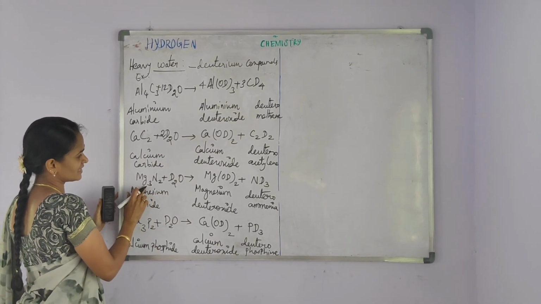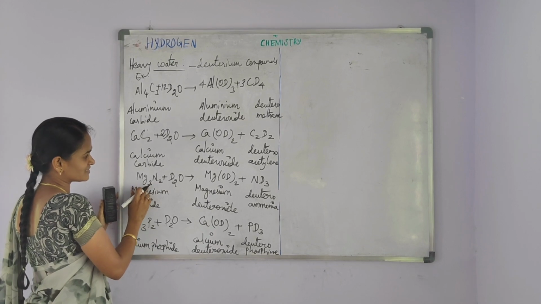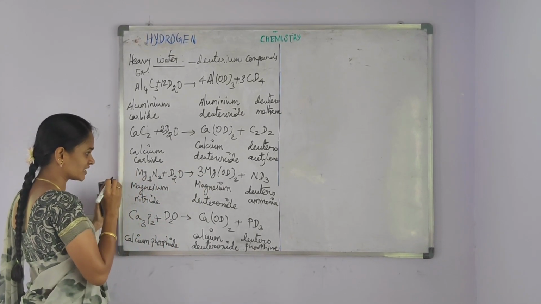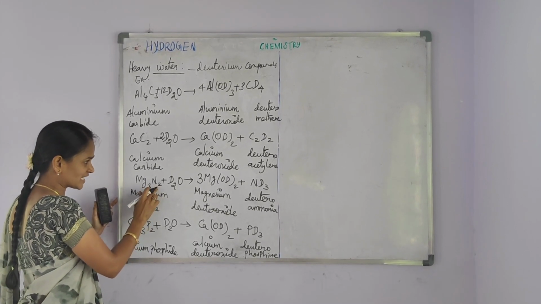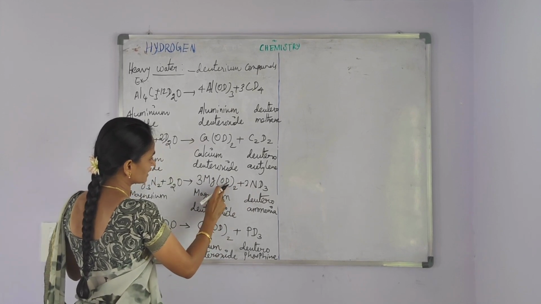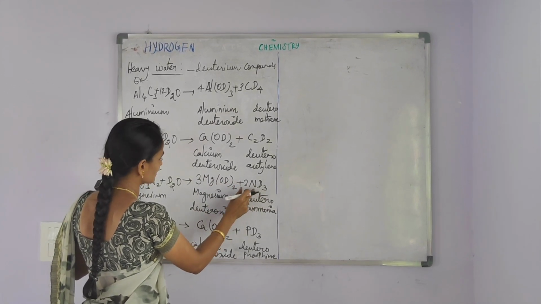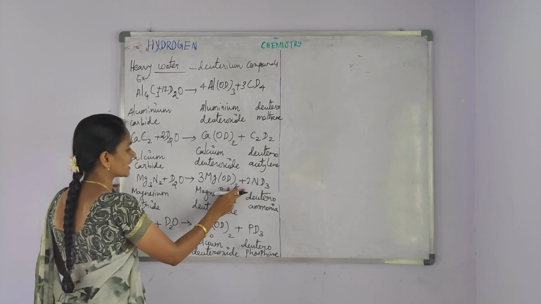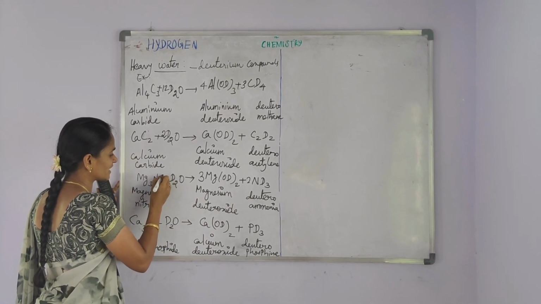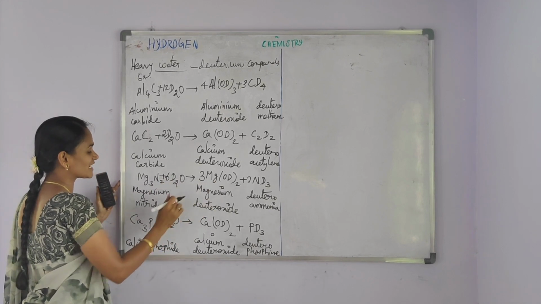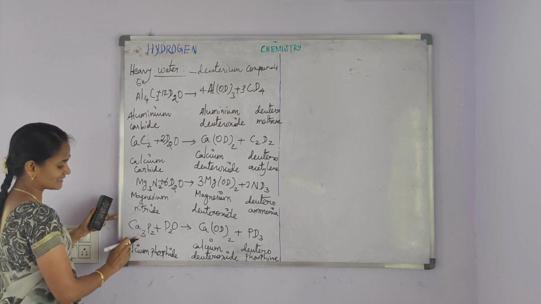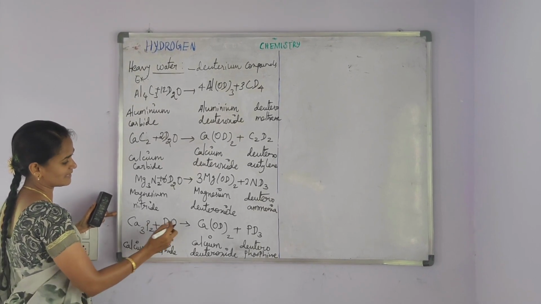And then the third equation here, reactant side contains 3 magnesium atoms. So I am putting here 3 and 2 nitrogen atoms. So I am putting here 2. Totally 12 deuterium atoms are present in the product side. So I am putting here 6. This whole equation is balanced. And then the last equation, reactant side contains 3 calcium atoms.